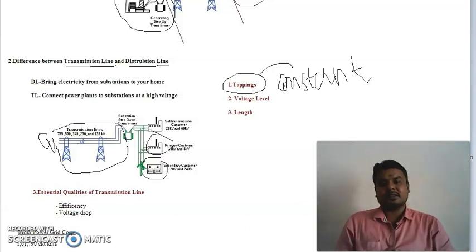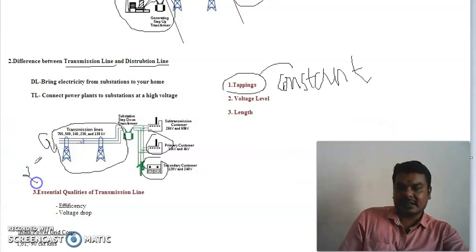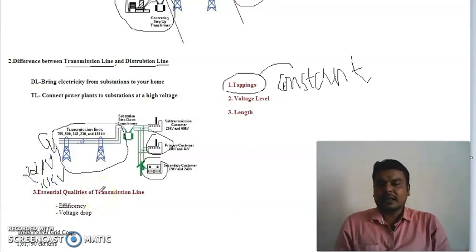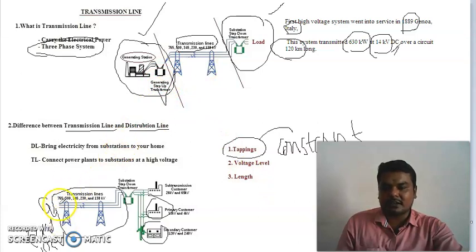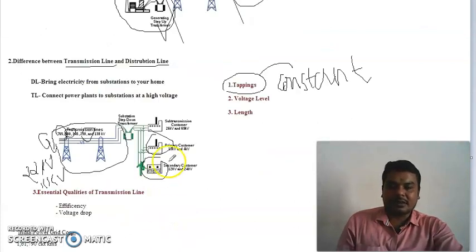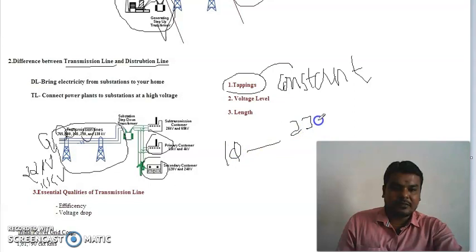Second one, voltage level. In the generating station, we will generate 22 kV or 11 kV as the voltage, for insulation considerations. After that, we have a step-up transformer. By using the step-up transformer, we step up to a voltage level of 765 kV, 500 kV, 230 kV, etc. When we come to the distribution side, we step down the voltage and use a single-phase voltage of 230 volt and a three-phase voltage of 415 volt.